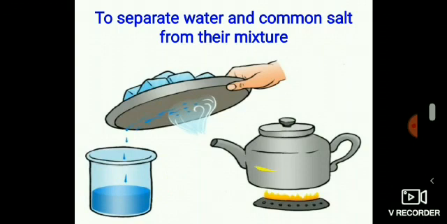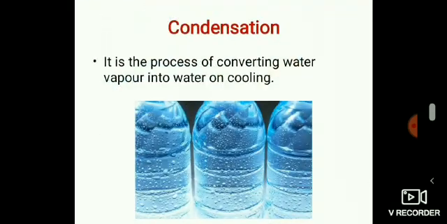When the steam comes in contact with the metal plate cooled with ice, it condenses and forms liquid water. The water drops that you observed falling from the plate were due to condensation. The process of conversion of water vapor into its liquid form is called condensation. What is condensation? It is a process of converting water vapor into water on cooling.